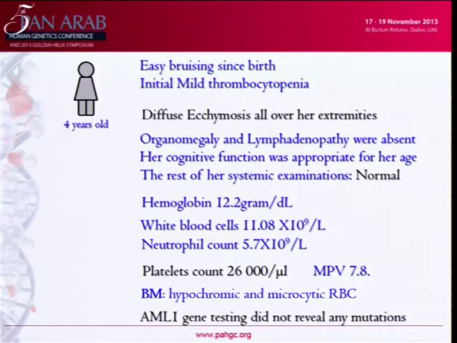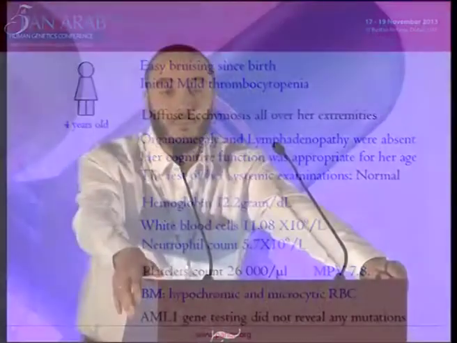If you look in the literature, there is a close relationship between this gene, which is a part of the transcriptional machinery which induces the formation of the platelets from the megakaryocyte. Also, it is well known that AML1 is implicated in different types of leukemia.